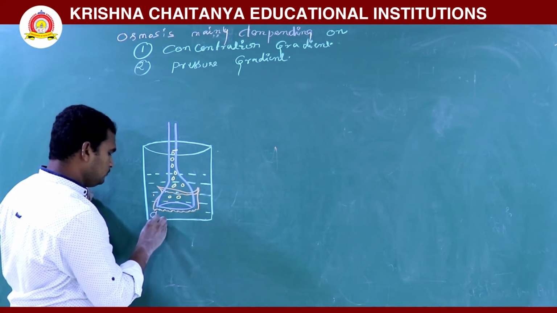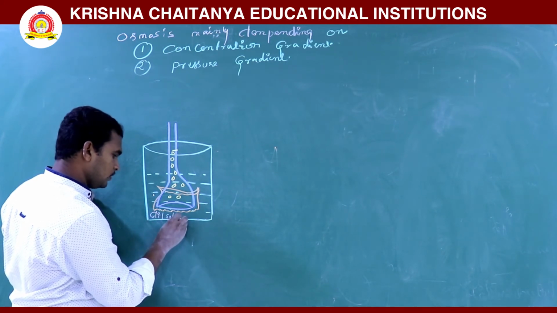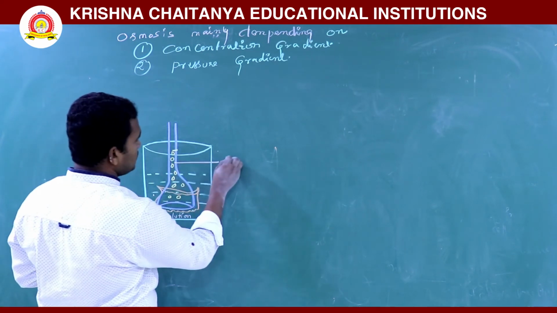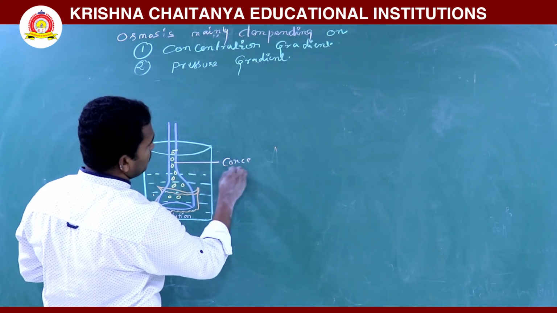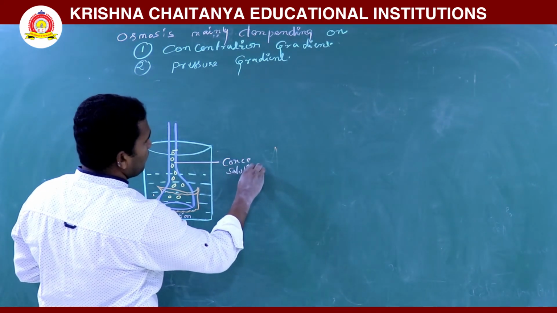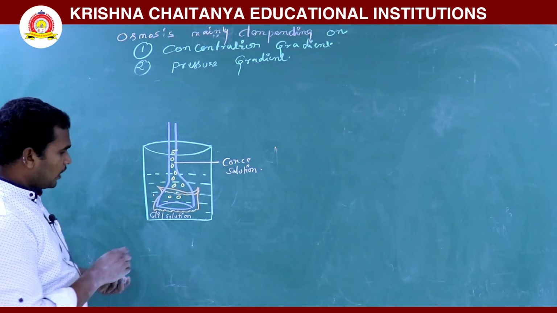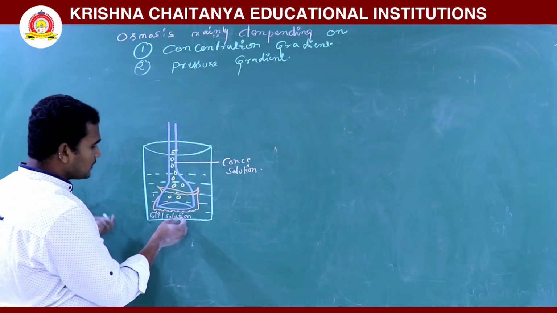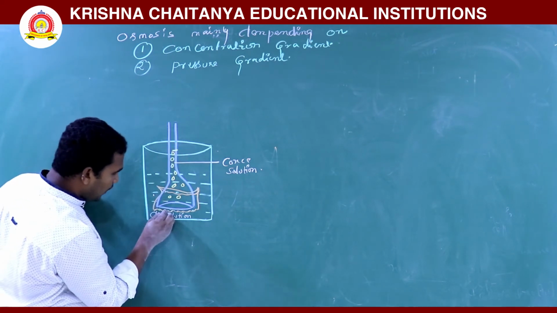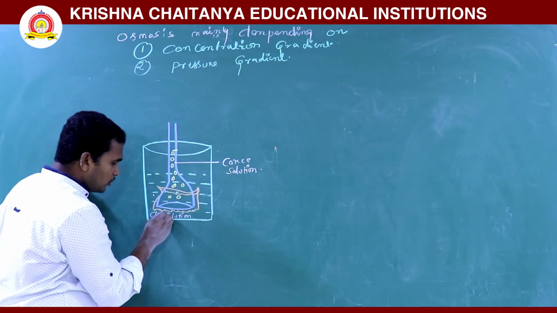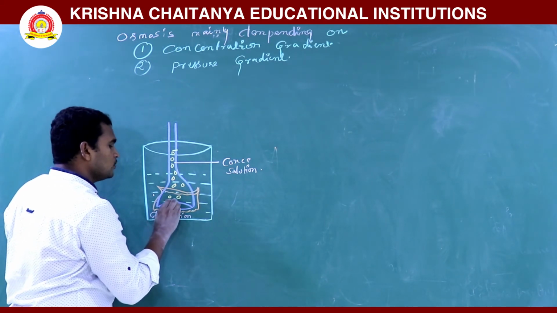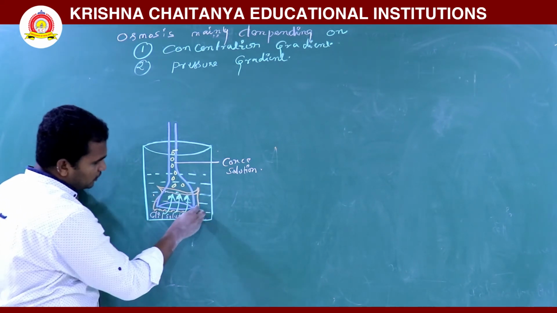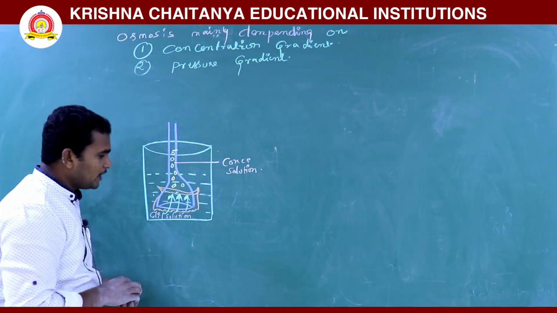If you take diluted solution here, and concentrated solution here, now water, where to where is it moving? Water always moves from high concentration to low concentration because of the concentration gradient. Here water is high, here it is low. So water moves from high concentration to low concentration through the semi-permeable membrane, nothing but the egg membrane.